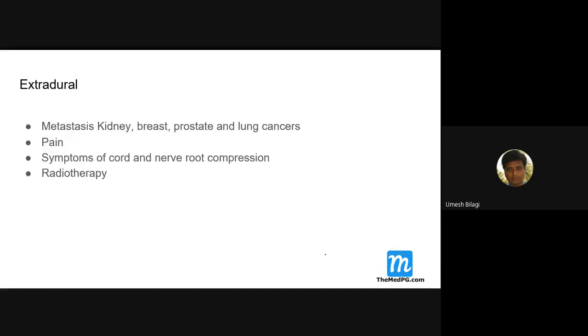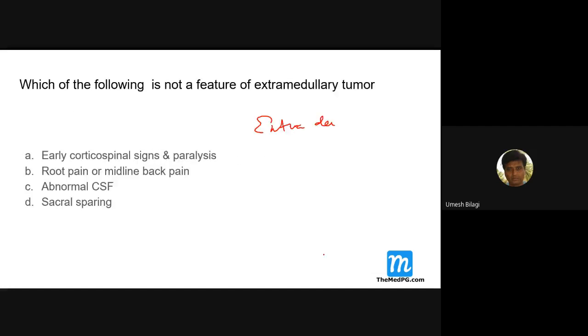So what was the question? Which of the following is not a feature of extramedullary tumor? Early corticospinal tract paralysis. Yes, it is possible because these tracts are situated more peripherally. Root pains and back pain are possible because this tumor is more outside. Abnormal CSF because of increased pressure can happen there. Whereas sacral sparing is a feature of intramedullary tumor.